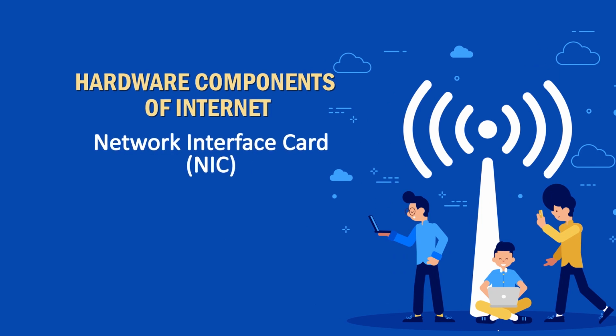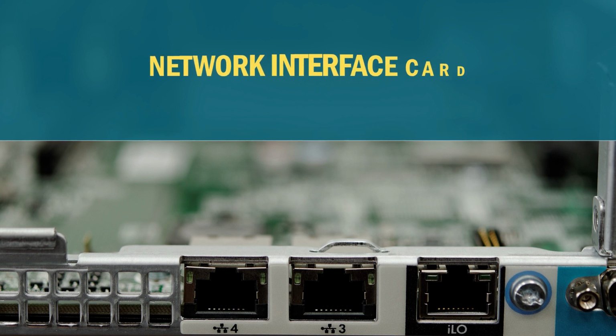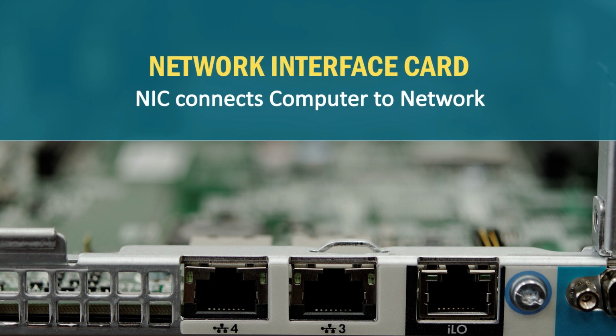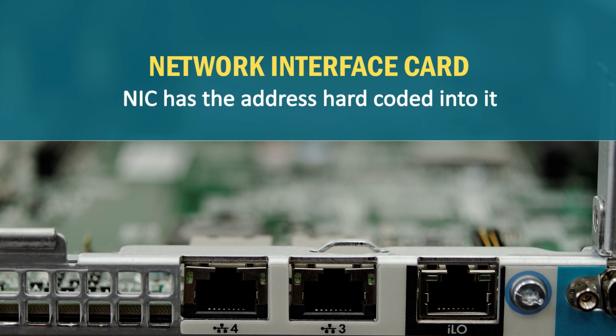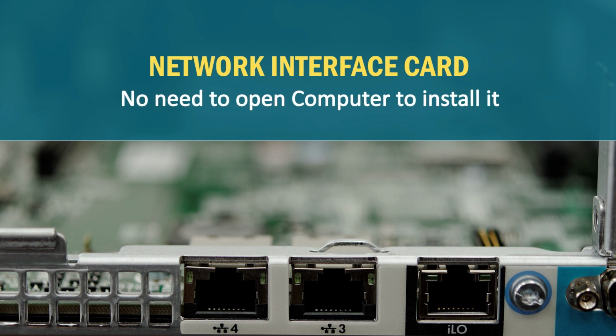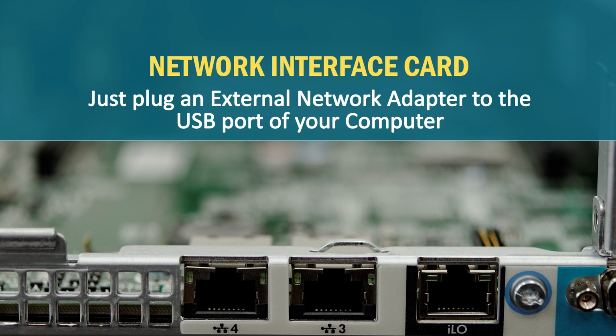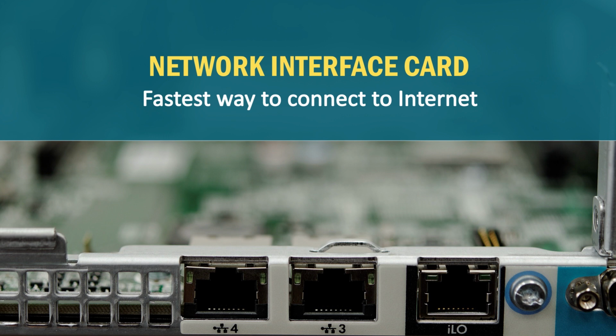In hardware components, we have network interface card, modem, communication link, router, and hub. Basically, the network interface card connects a computer to a network. It's a circuit board or chip which will be installed on the computer. The network interface card has the address hard coded into it. It is also called a network adapter card. We have an internal network interface card, and we also have an external NIC. In the case of an external NIC, there is no need to open the computer to install it. Just plug an external network adapter into the USB port of your computer. You can now access the internet, and it is the fastest way to connect to the internet.